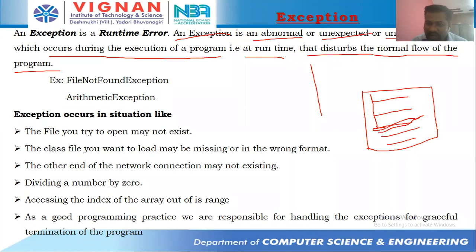If a problem has occurred, then the JVM is going to stop executing the program. It doesn't execute the remaining 2 lines of code. It terminates the program abnormally, unexpectedly, unwantedly, and it comes out of the program by giving a message.